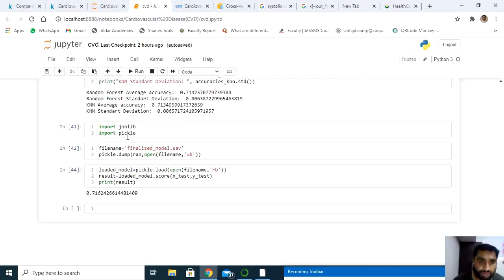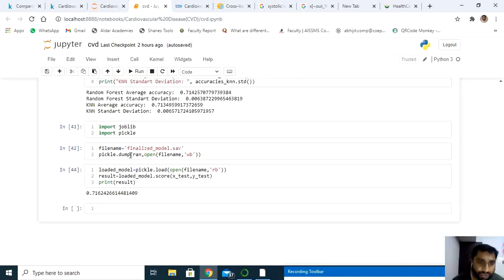I have called two more libraries, joblib and pickle. You can use either pickle or joblib. I have converted the random forest we got into a model and I'm saving it with the extension .sav. The model name is finalized_model.sav.